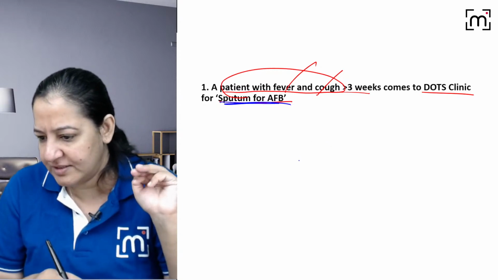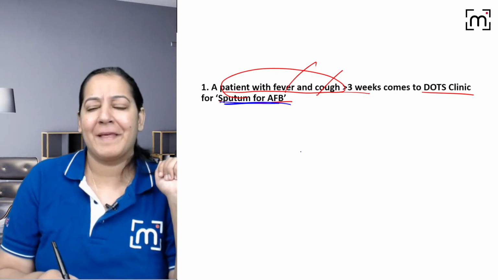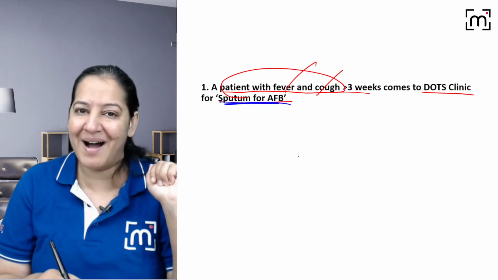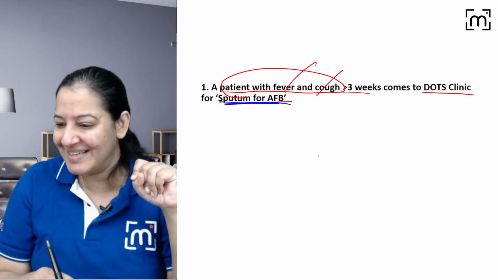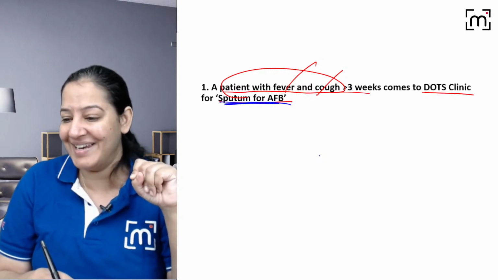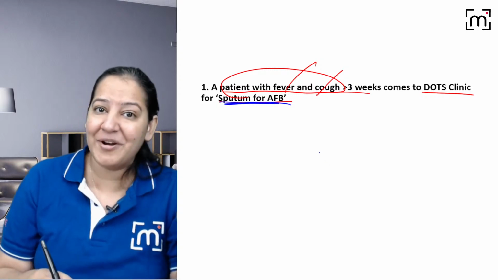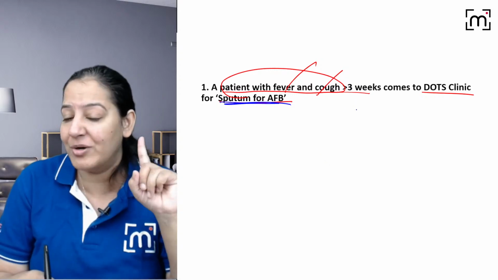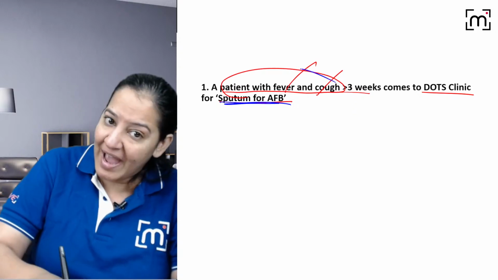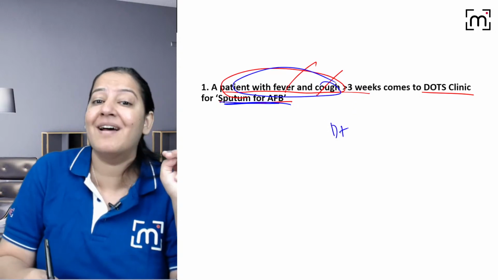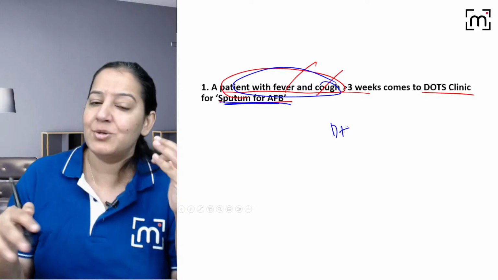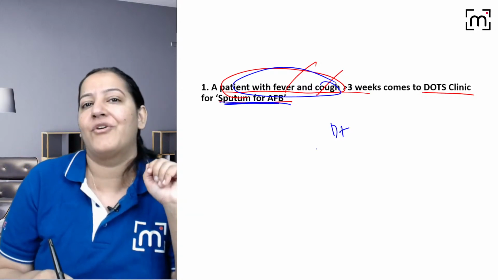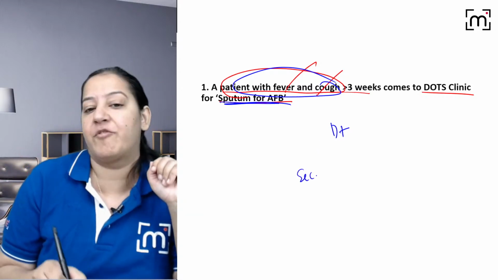So primary. Gaurav is saying primary, Osama is saying primary. Is it primary? Gaurav, Osama, the disease is already present. Come on, guys. Yes, Nitin, it's secondary. Yes, the disease is already present. Primary has no disease. The patient already has cough and fever, so disease is present. But now that disease is present, you want to limit it early, not late. So for that you are doing early diagnosis, right? So it is secondary level of prevention.